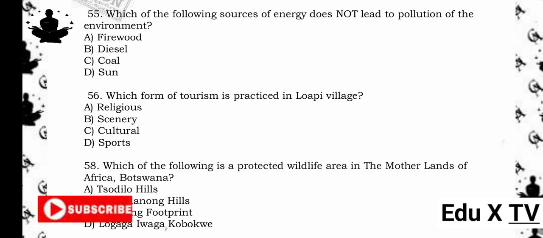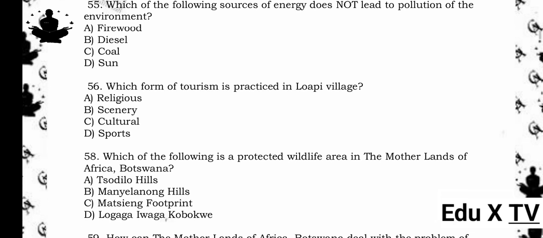Compared to ships, trains, and motorcars, aeroplanes travel the fastest over long distances, making them the quickest mode for transporting people and goods. 58. Which of the following is a protected wildlife area in the motherlands of Africa, Botswana? A. Sedillo Hills. B. Manyalanong Hills. C. Matsing Footprint. D. Logaga Iwaga Kobakwe. The answer is A. Sedillo Hills. Reason being, Sedillo Hills is a well-known protected area and UNESCO World Heritage Site.